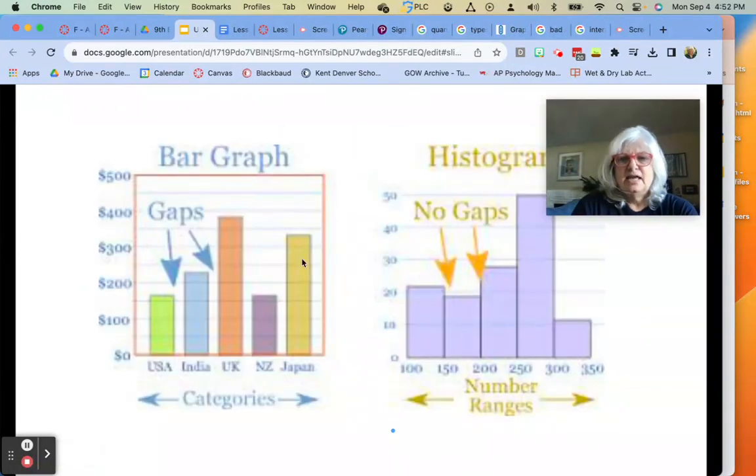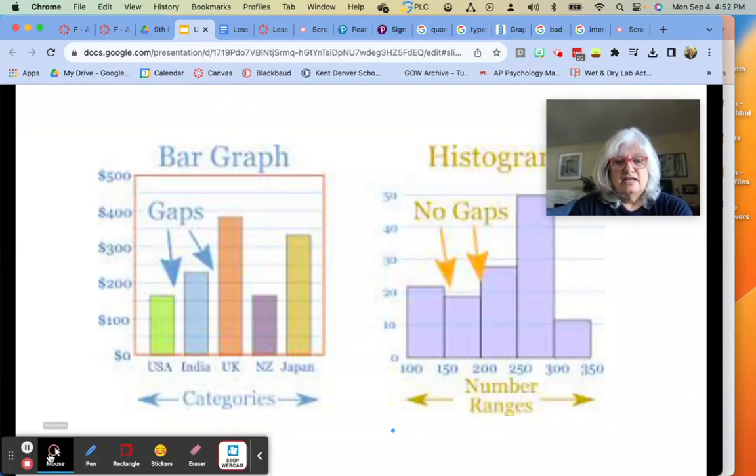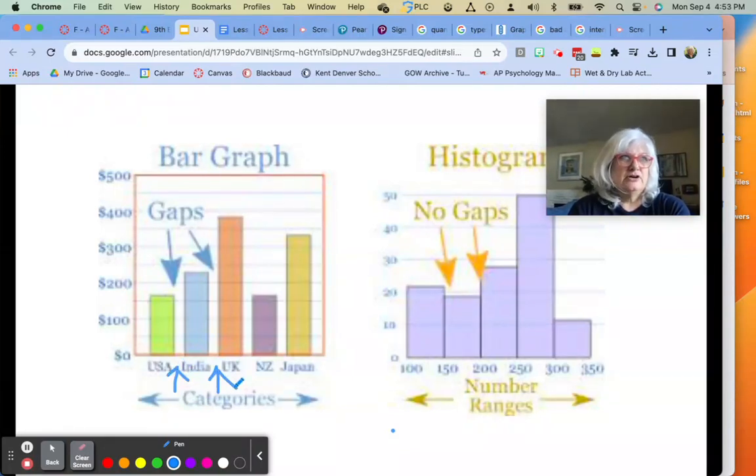Now, most students don't realize there's a difference between a bar graph and a histogram, and you do need to know the difference. So notice on the bar graph that the categories are not continuous. I believe we called these nominal, I can't remember. But there's no continuous point. So there's spaces in between to indicate that there's nothing in between. You can either be in the United States or in India, but you can't be in both.